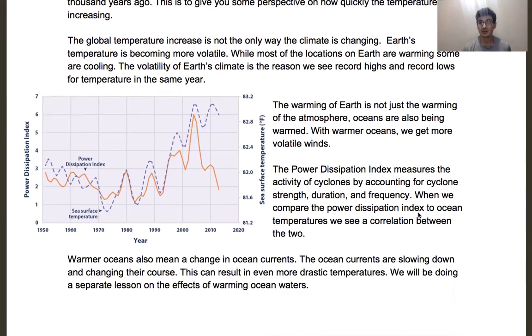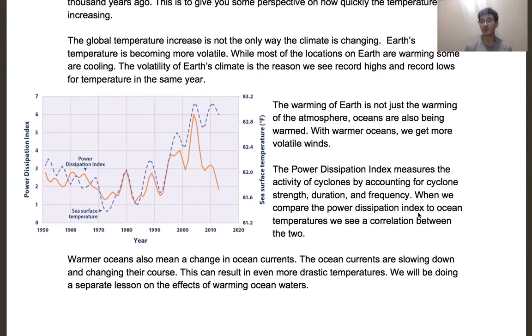The other effect that we're having when we're warming the ocean is that the ocean currents are changing. So the warmer the oceans are, the slower their currents move, and the currents are actually changing course. So we're getting less ocean currents from the poles down to the equator. And what this means is where there's not good water movement, where there's not strong currents, we can see very drastic temperatures pop up.